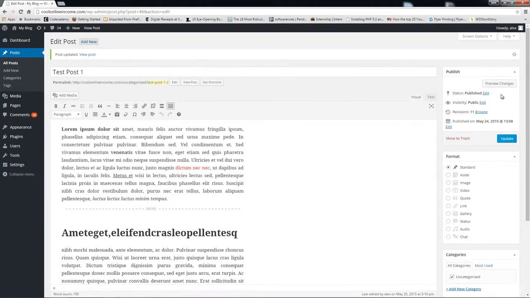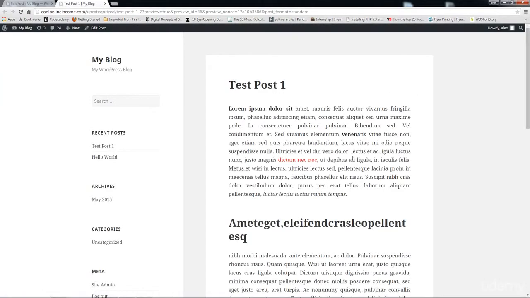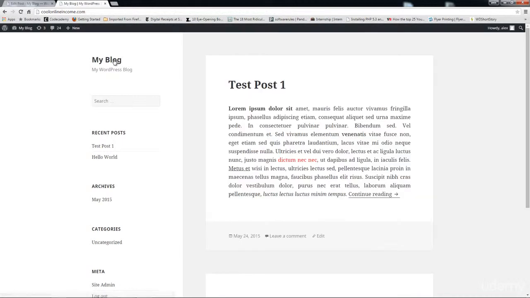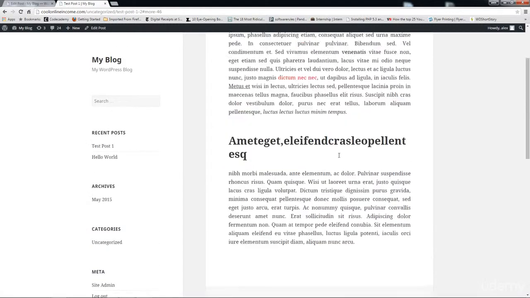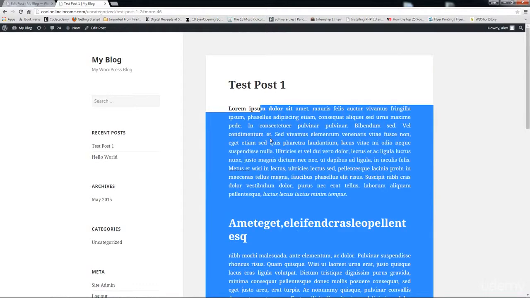One thing you should also bear in mind is that whenever you're previewing changes, you're going to see the full post. You're going to see all the full content. So the read more tags will not be displayed. That's one thing you should keep in mind. In order to see how your read more tag looks, you need to go to your home page. So I'm just going to click on my blog right here, and now as you can see, I have the continue reading tag right here, and when I click on that, I now have access to the full document. Further down this course, I'm going to show you how you can actually customize your own read more button so that you can add your own kind of text that you want to display.